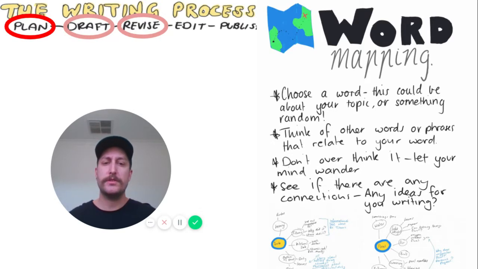Now, what you do is you start with one word, could be anything, and then you think of other words or phrases that are related to that word. Don't overthink it. There's no right or wrong way to do it. It's just brainstorming anything to do with that first word or phrase. Let's have a look at an example of word mapping.